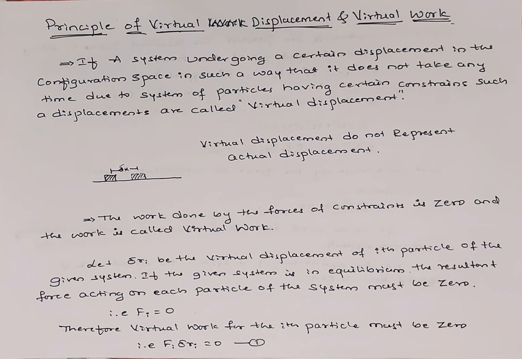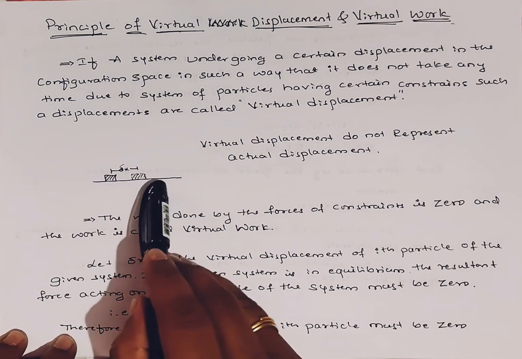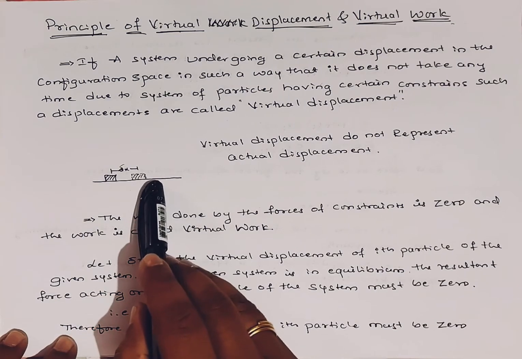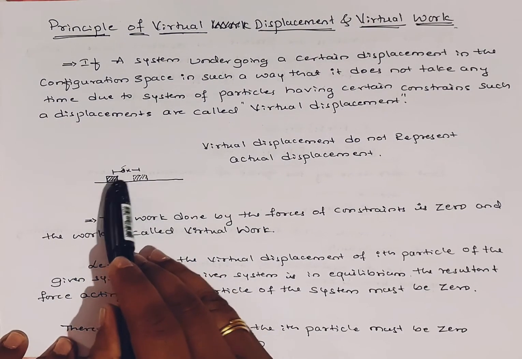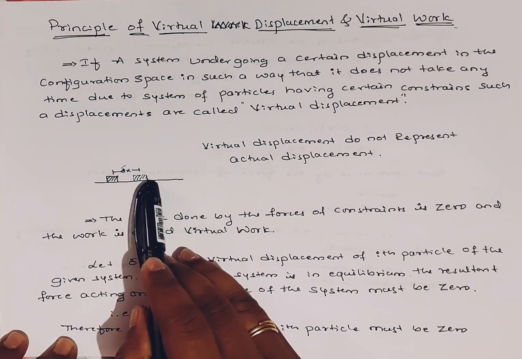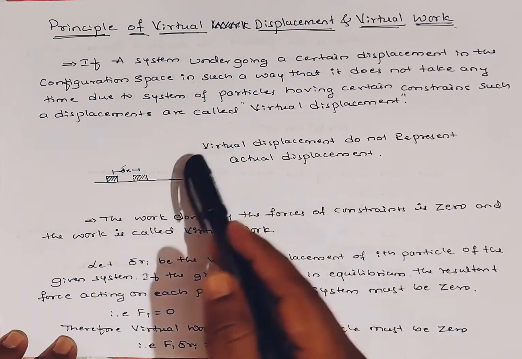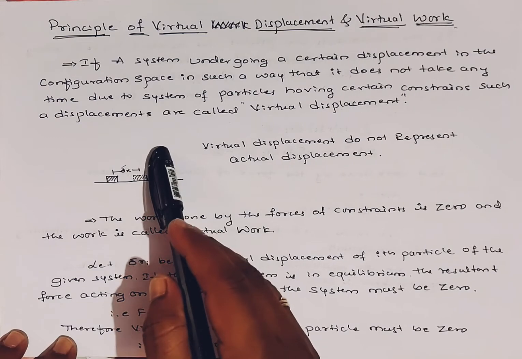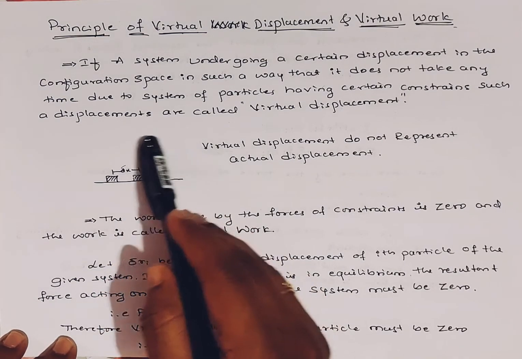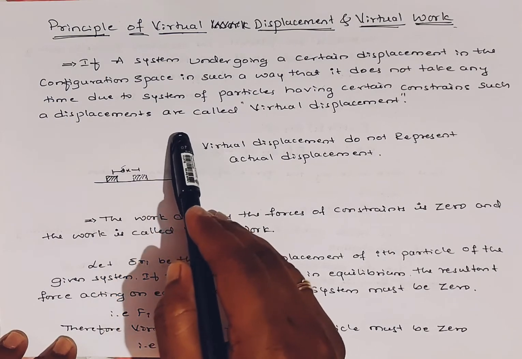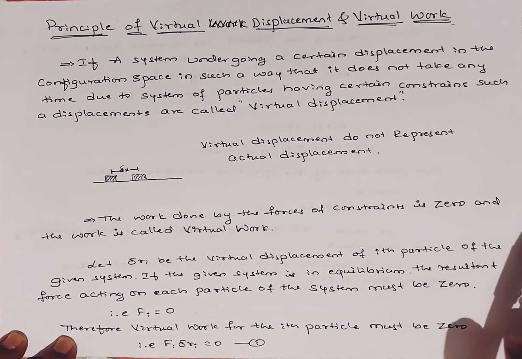Displacement means that if a particle is moved from one place to another place, it takes some time, so we can say the particle is displaced. And work, in general, is nothing but force into displacement, that is W equals force into displacement. Already we know that, right?